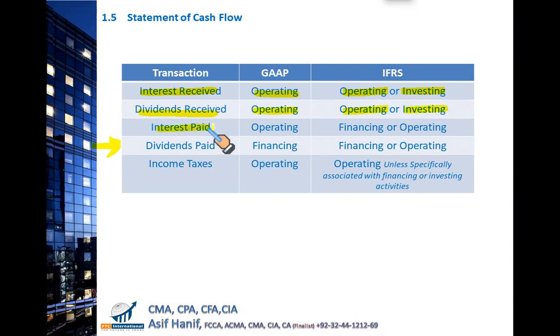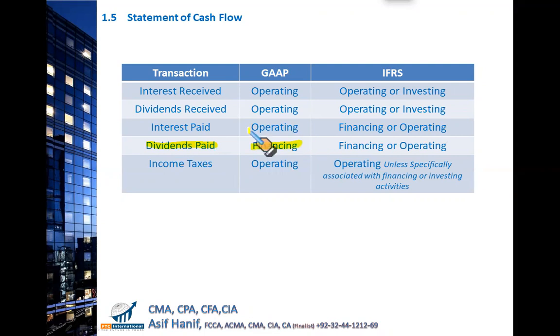So when you pay interest, you have issued bonds or debentures, or you have taken a loan from the bank, you are paying interest. This interest payment under the US GAAP is considered as an operating outflow, but under the IFRS, you may treat it as a financing outflow for the loan you have taken, or you may consider it as an operating outflow. This is the most important way you will be tested. There are many questions on this. When you pay dividends, US GAAP specifically requires you to write it as a financing outflow. Clearly, no other option allowed.